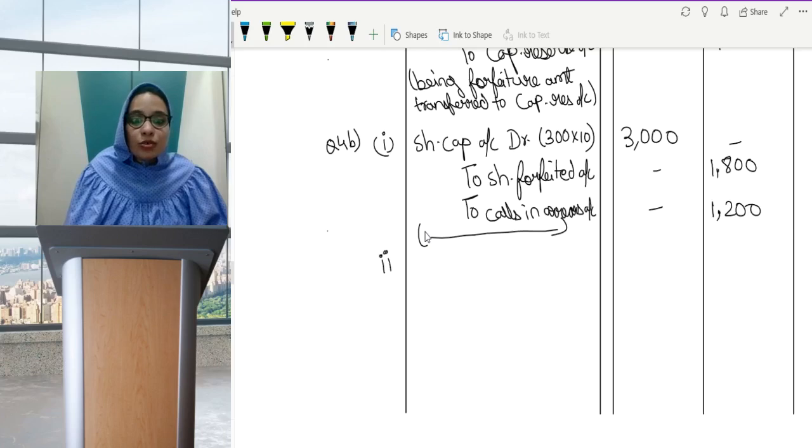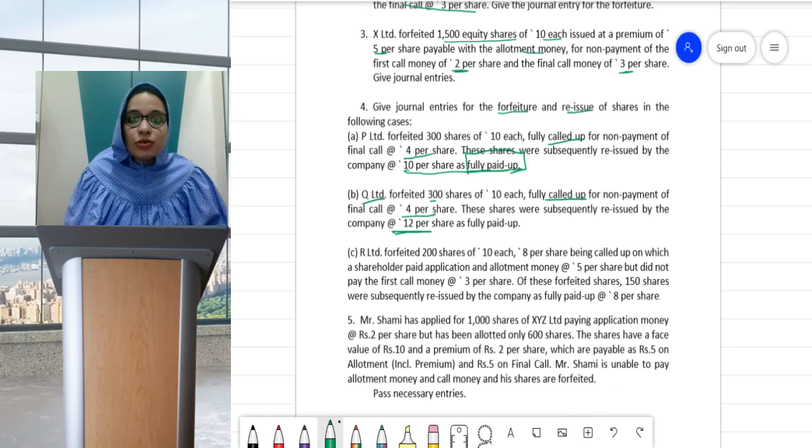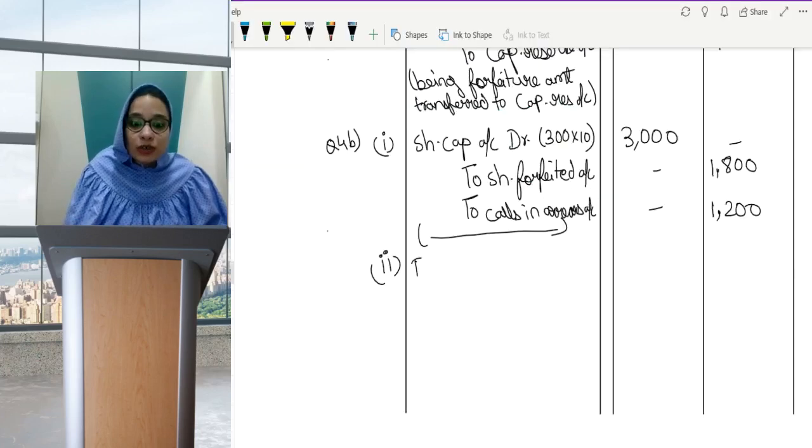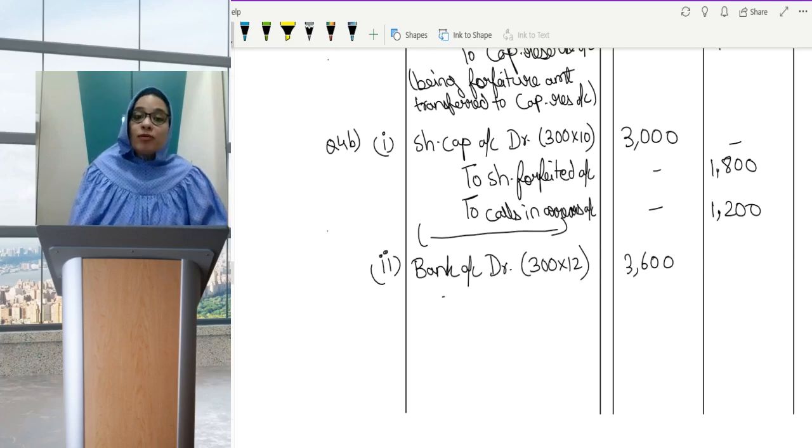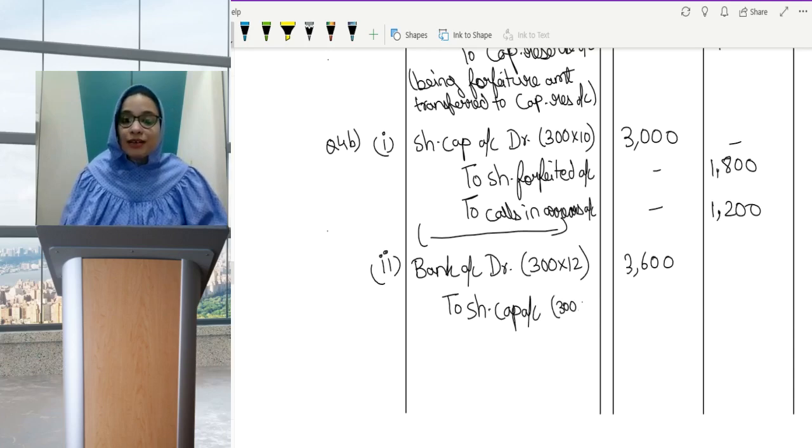Let us go on to reissue entry. Now these shares were reissued at rupees 12. Okay. So how much did you receive? You received bank account debit 300 into 12, which comes to 3600. But how much can you credit share capital account? Share capital account can only be credited with the face value, and face value is 10.